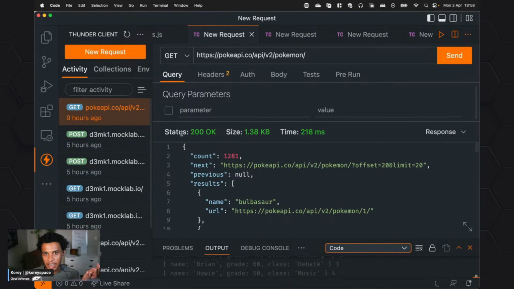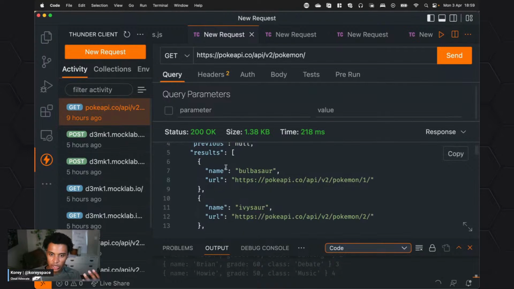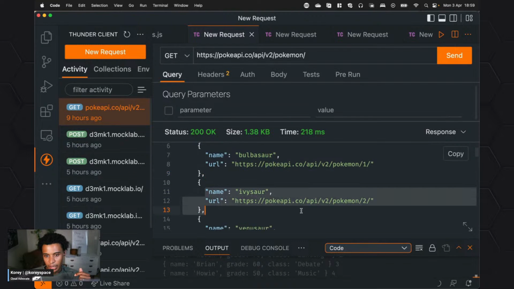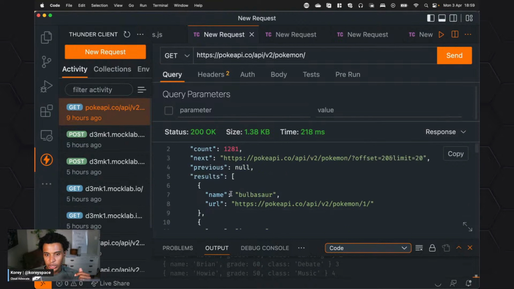So I have the status, like I said, is 200 OK. So that means it's good. I have a count, so this is 1,281 Pokemon in this index or this database, if you will. And then it's going to give me some results. So like I said, Bulbasaur, that's my Pokemon, Ivysaur, and they have URLs. So I have a better understanding already of what this response will look like, and that's going to save me a lot of time when I'm using Fetch and actually putting this into my application.